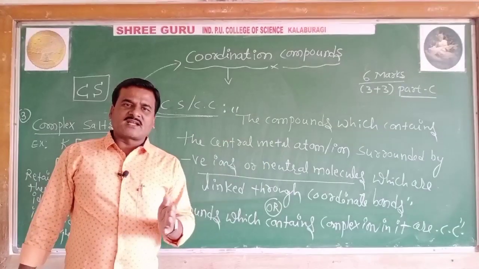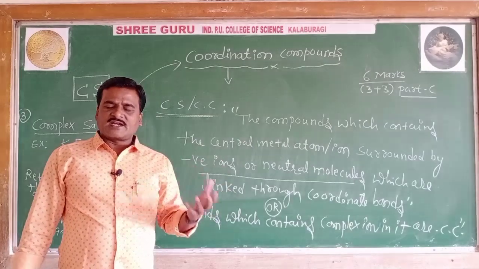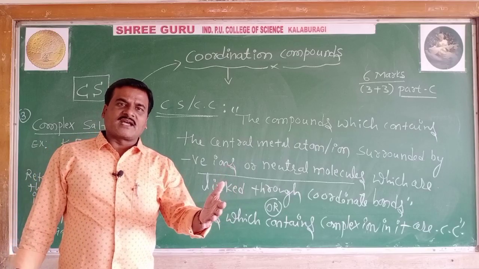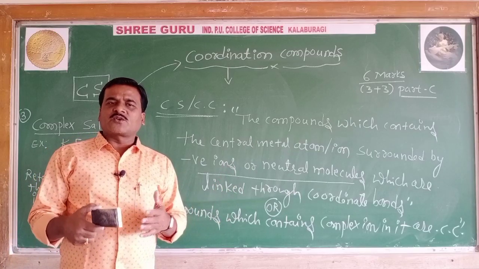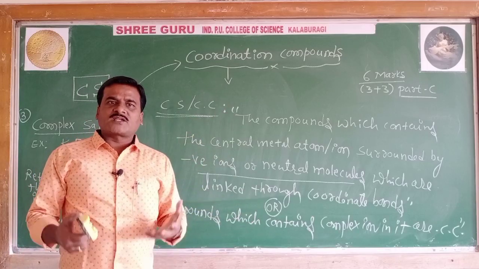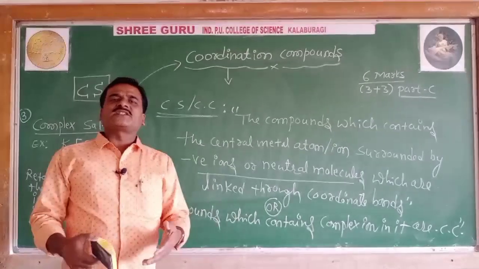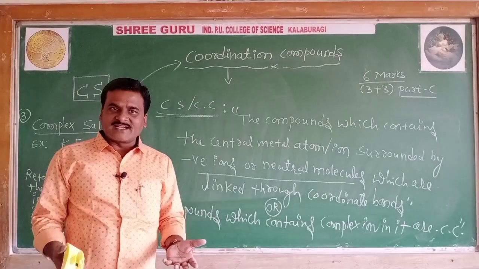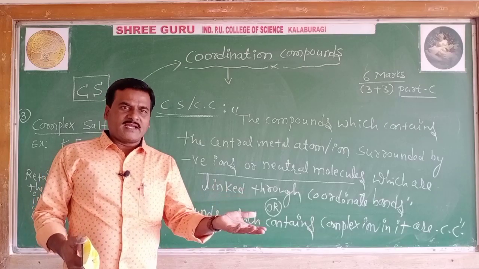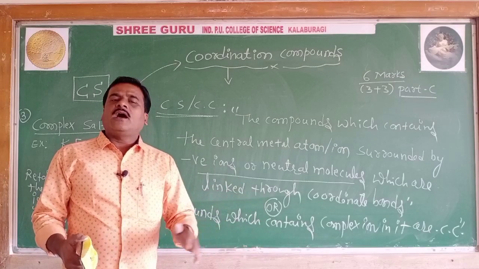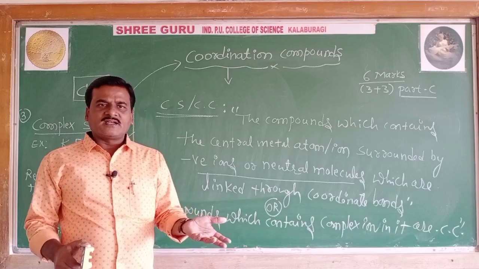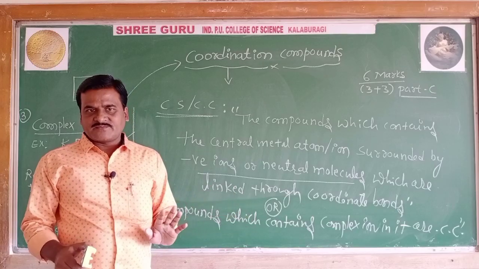A central metal atom or ion surrounded by ligands linked to the central metal ion through a coordinate bond are called coordination compounds. Or simply, what are complex salts? The salts containing a complex ion in them. It may be a complex anion or a complex cation.